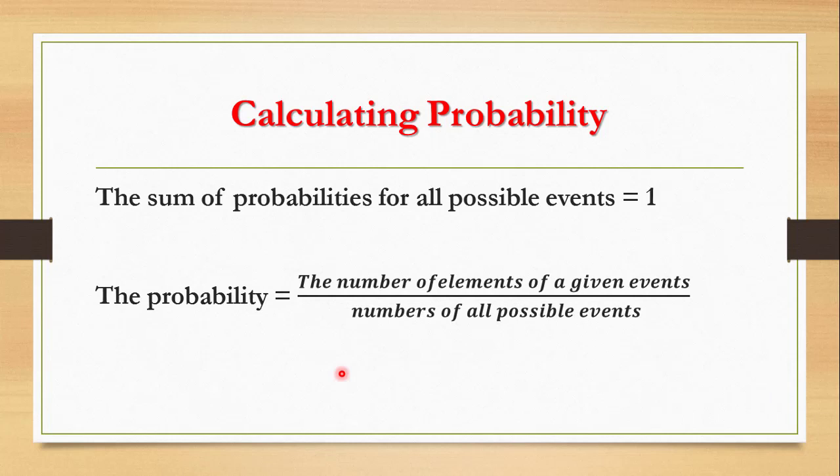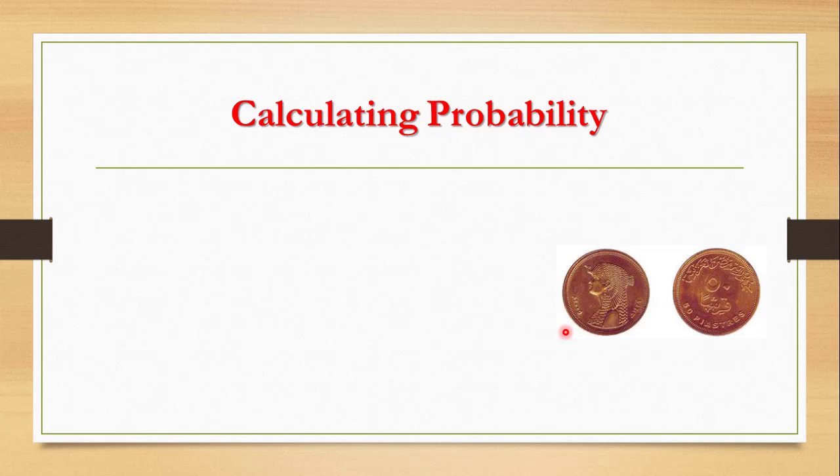The summation of all probabilities is 1. And if you want to calculate the probability for any possible event, you just divide the number of elements of a given event over the number of all possible events. Let's see how. Here, for example, we have a coin.